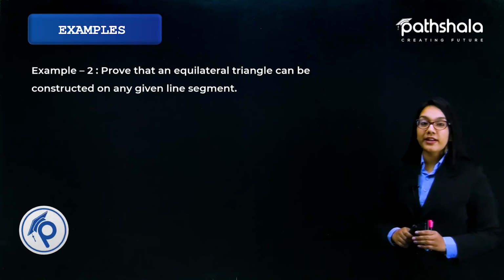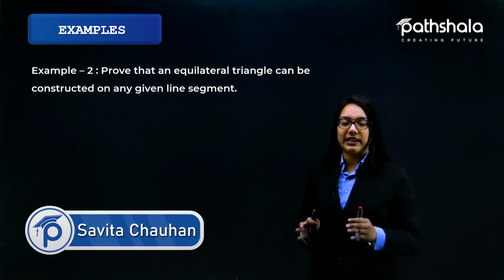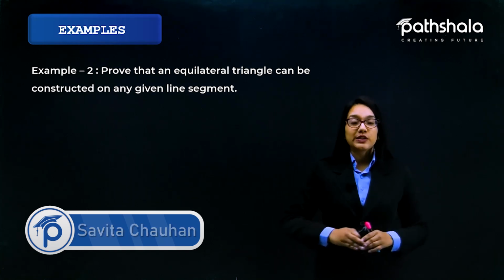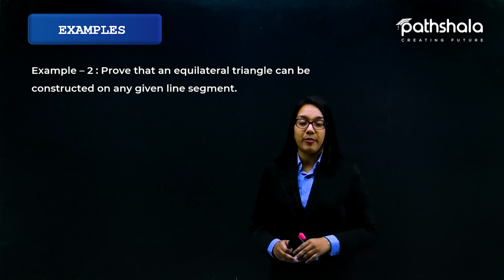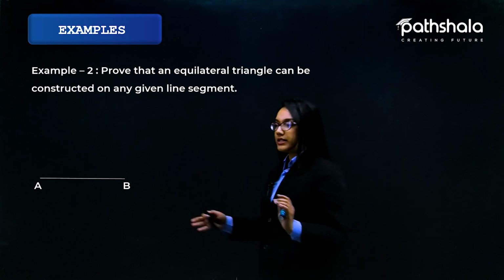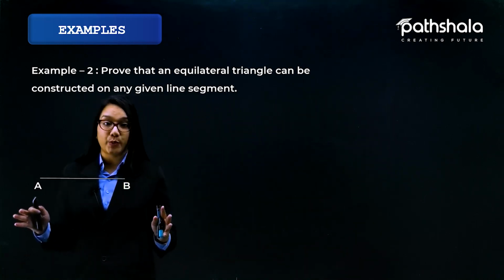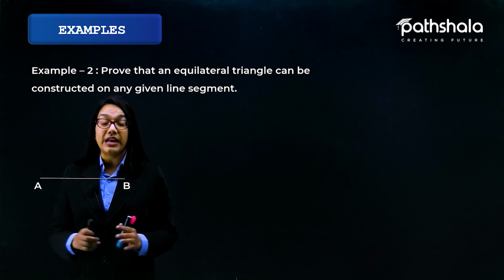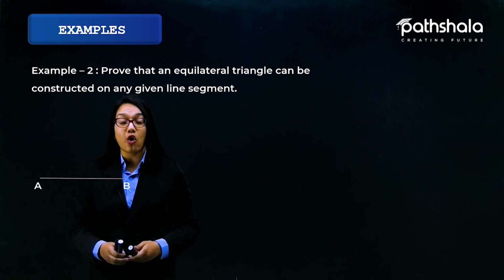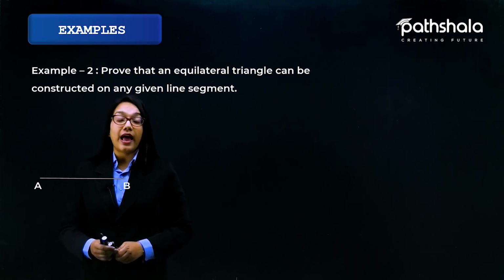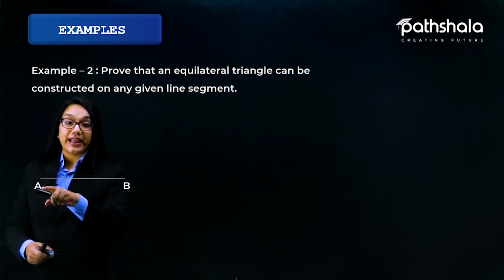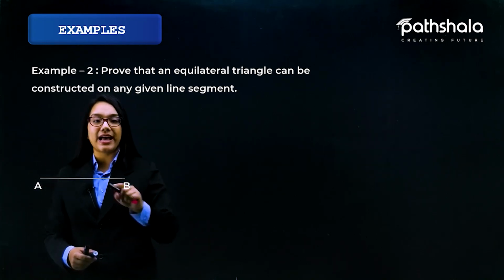Now let's talk about the next question, which says: prove that an equilateral triangle can be constructed on any given line segment. In order to prove this, we definitely need to do a little bit of construction. Suppose I take this line segment AB, then using Euclid's postulate, which says that we can draw any circle with any center and any radius, I draw two circles, taking A as a center and B as a center.